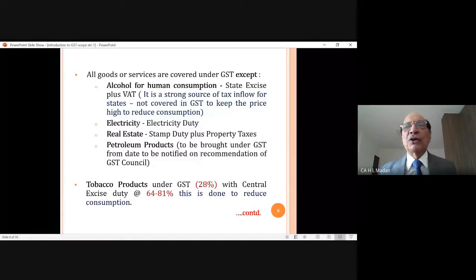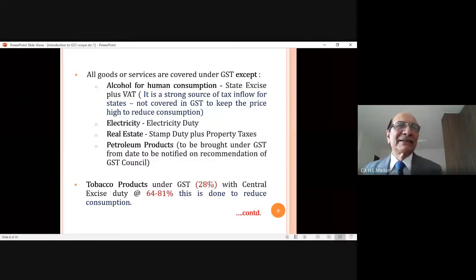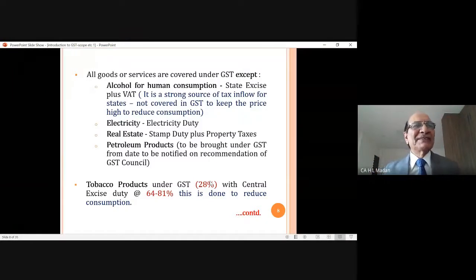It has been withdrawn majorly, but so far as alcohol is concerned, the VAT Act is still applicable. Then second is electricity. Electricity is still out of GST. It means the electricity duty is charged on that. GST is not applicable in supply of electricity.